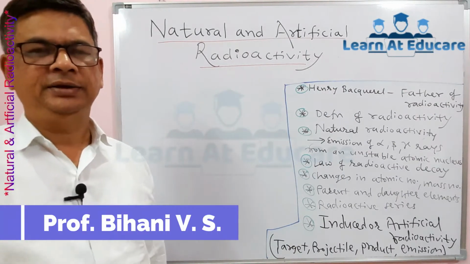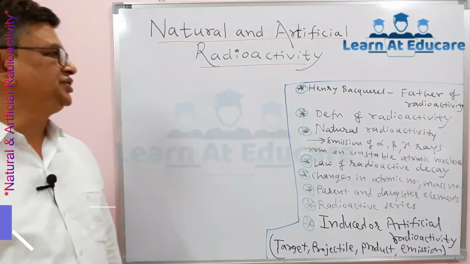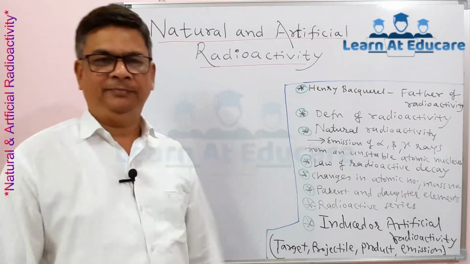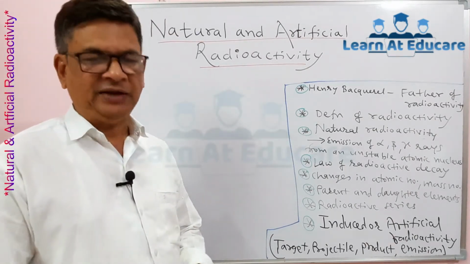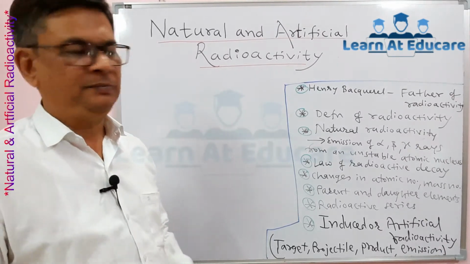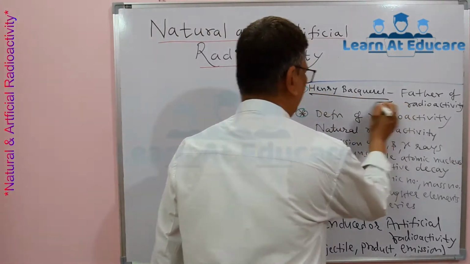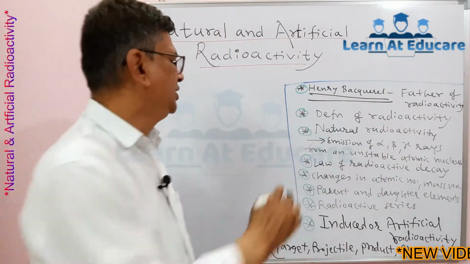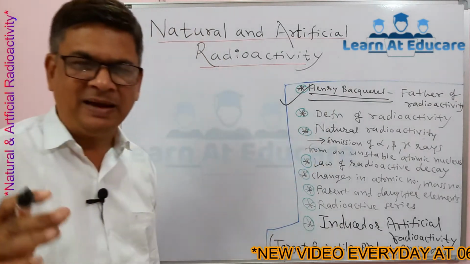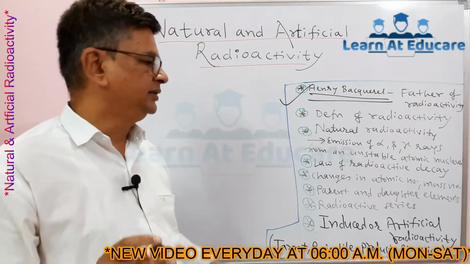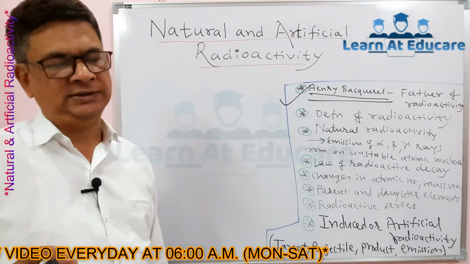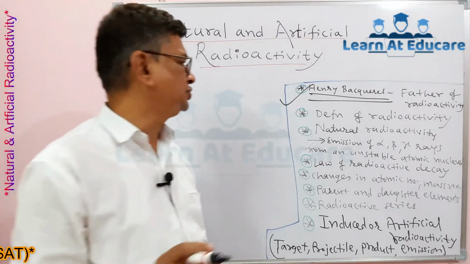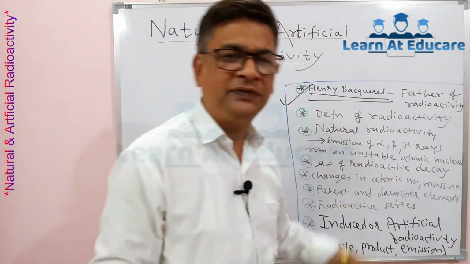This is Vinod Bihani. We will continue in today's chemistry session with the topic called natural and artificial radioactivity. Radioactivity was accidentally discovered by the scientist Henri Becquerel, who is also called the father of radioactivity. Some photographic plates got affected by a radioactive substance, and so the phenomenon of radioactivity came to be known. It was discovered by Henri Becquerel, so the credit goes to him.